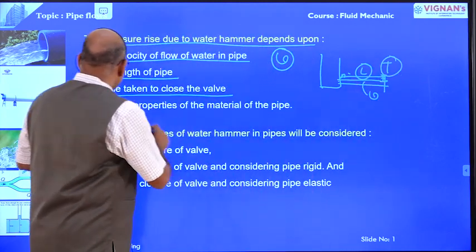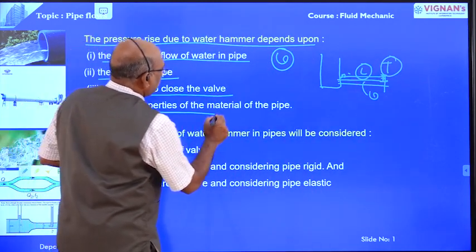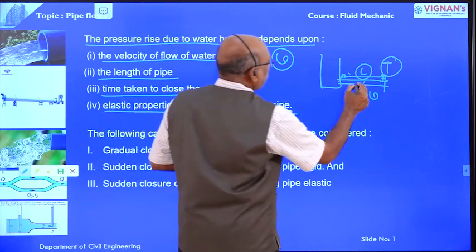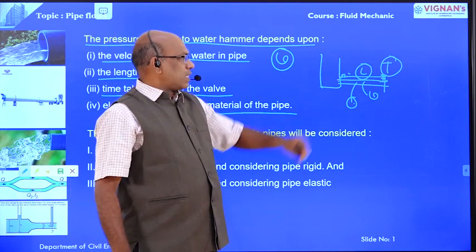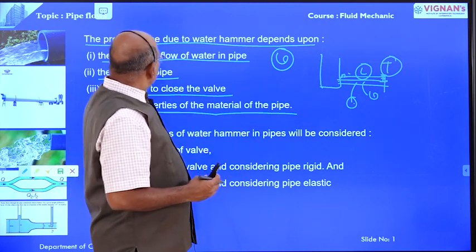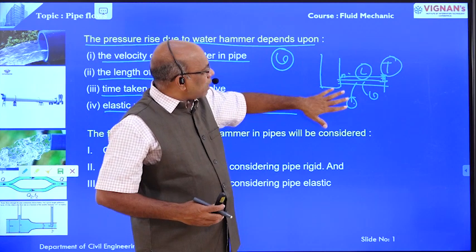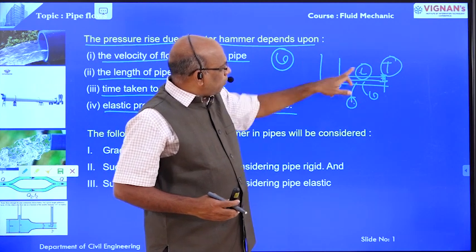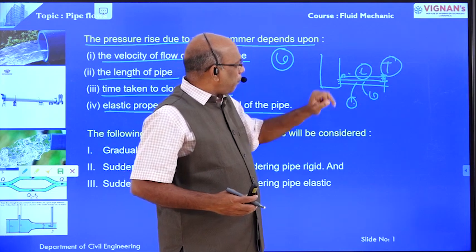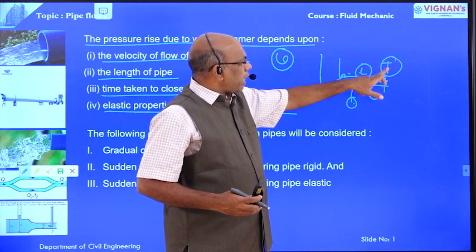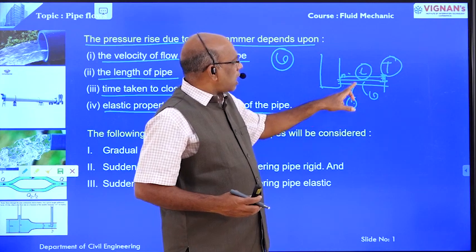And another one, the elastic properties of the material of the pipe, that means the material used for the pipe construction. The pressure raised due to water hammer depends on the length between A to B or length of the pipe, the velocity of the flowing liquid in the pipe, the time taken to close the valve, and also the elastic properties of the pipe material.